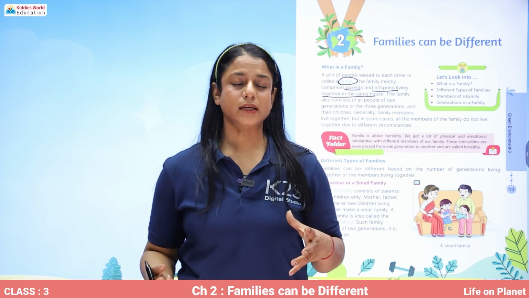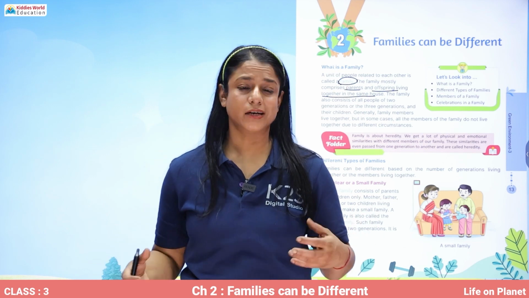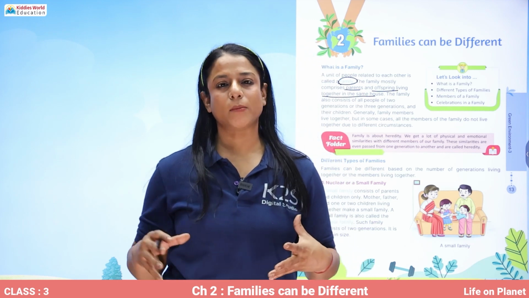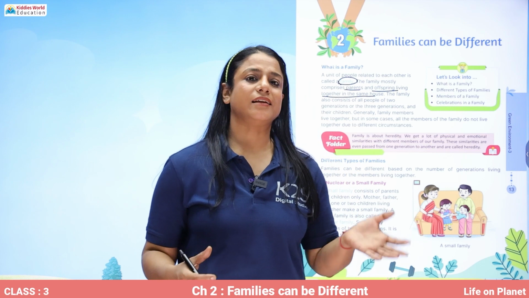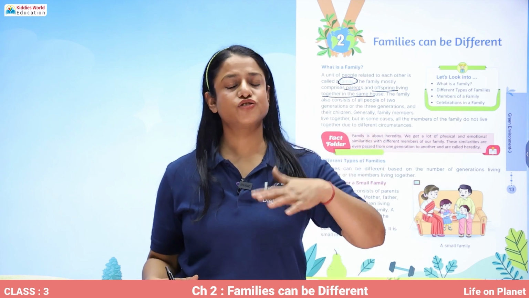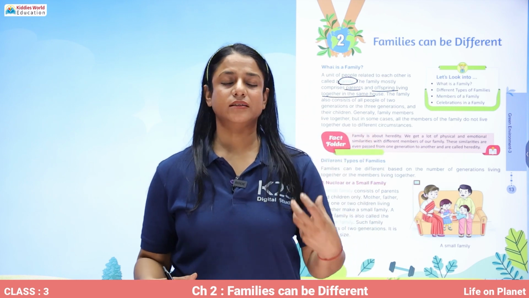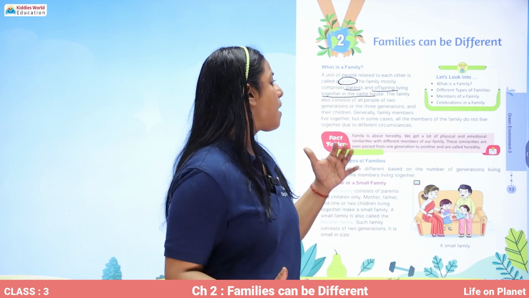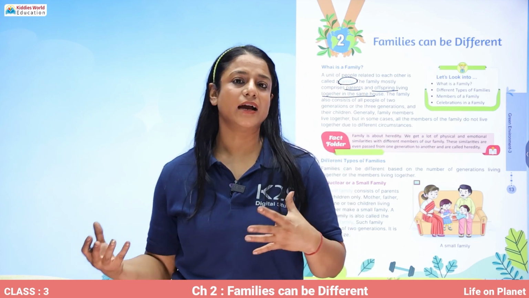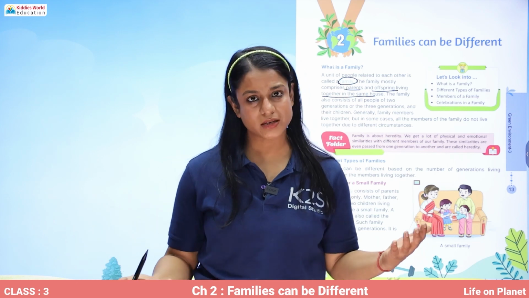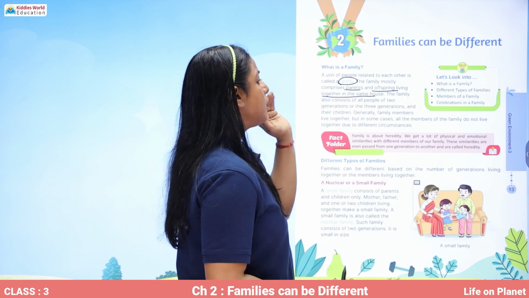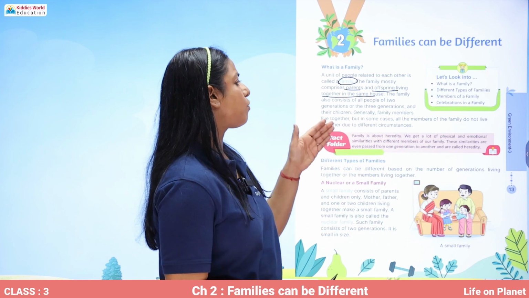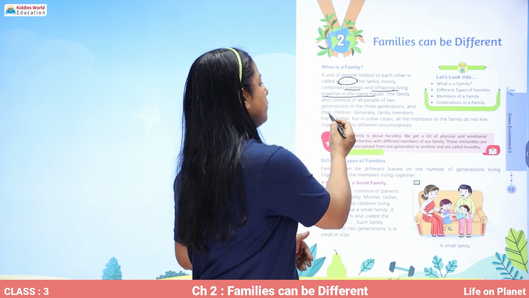So, what is a family? When different members related to each other live together. And in the most common setup, what do we see? That there are parents and there are children, and the children are called the offspring. This is the most common setup that we can see. But apart from that, there can be more members also in the family. So the family also consists of people of 2 generations or 3 generations and their children.